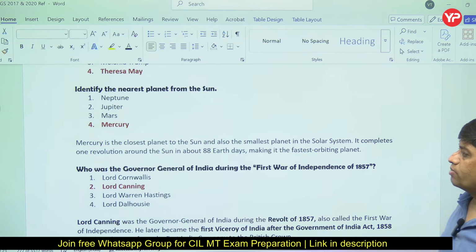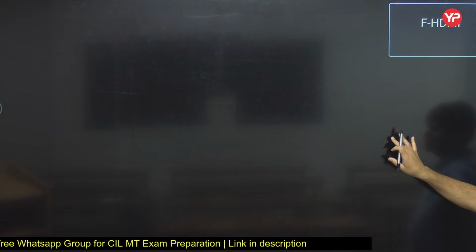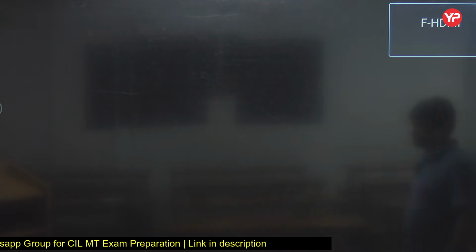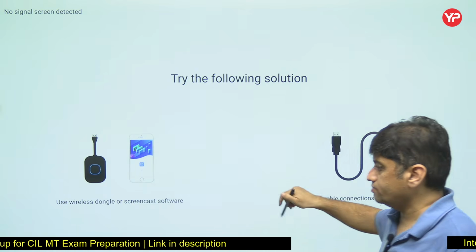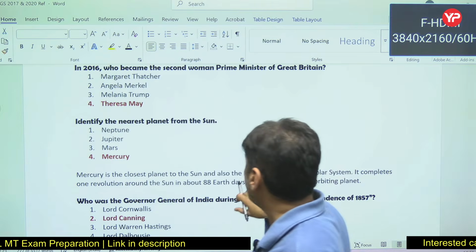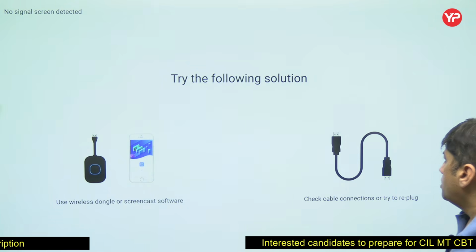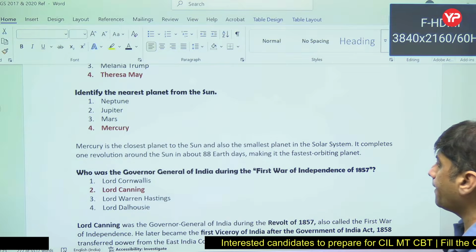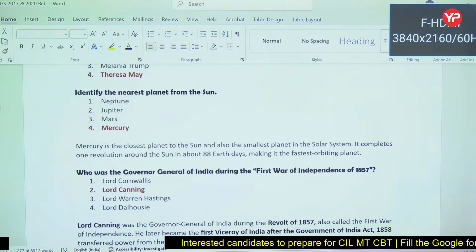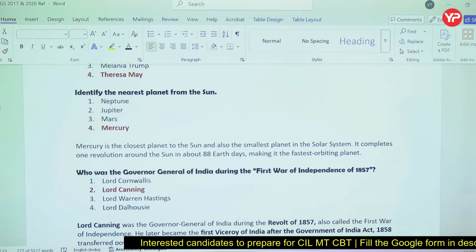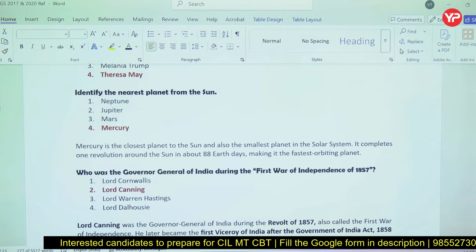Now Mercury is the closest planet to the Sun, and also the smallest planet. Because Mercury is the closest planet to the Sun and the smallest planet in the solar system, it completes a revolution around the Sun in 88 days and is the fastest orbiting planet.